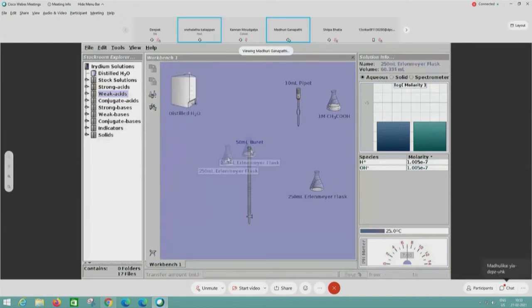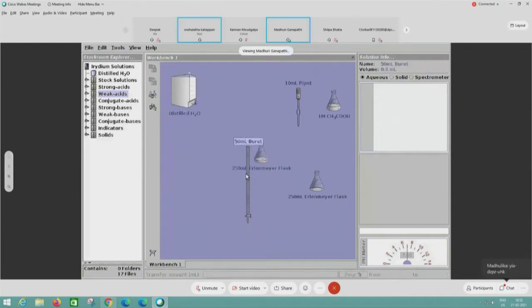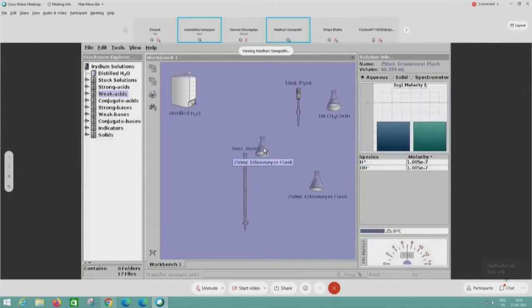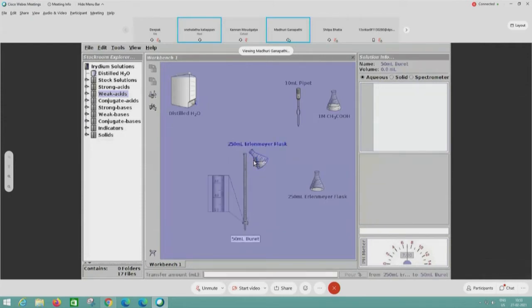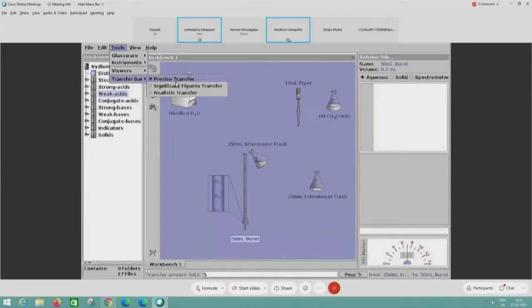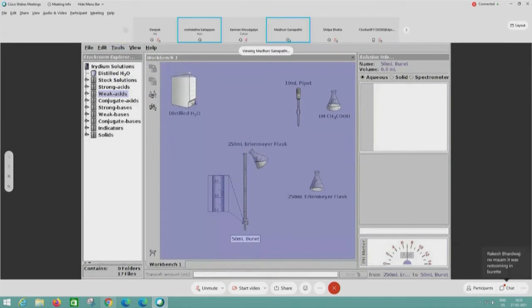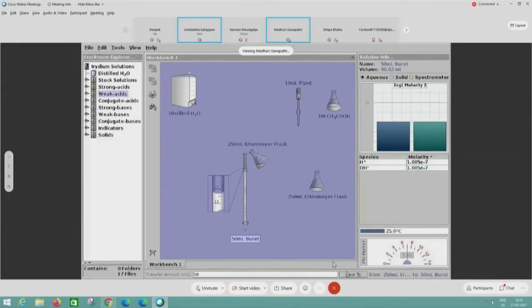Because usually pipettes are not very accurate. Okay, let me fill the burette. The burette is precise, it may transfer... not allow, with significant transfer. Just try. I will try. So with significant transfer, I'm putting 50 because the burette has the same amount. Please try along with me. So here what happened was I added 50, but then in the solution info panel it says 40.92.